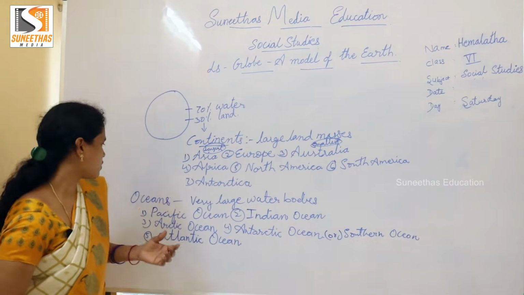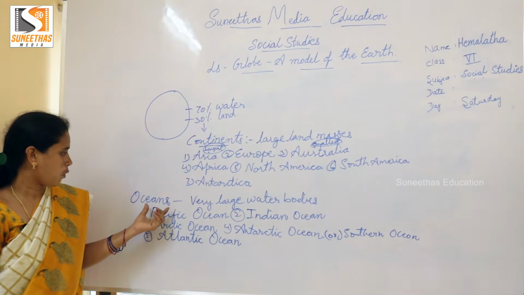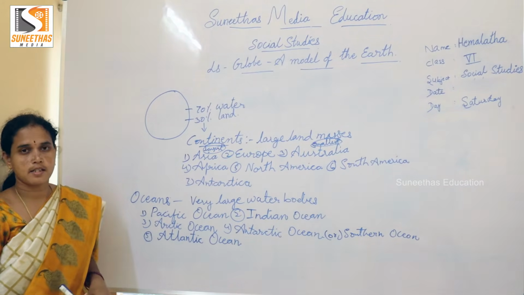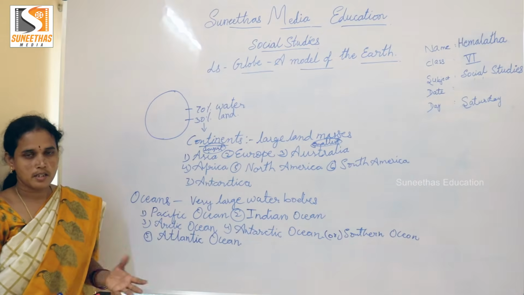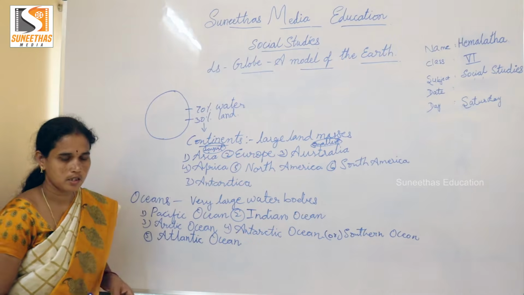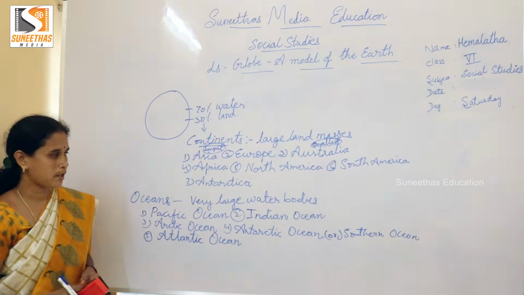And the 70% of water is in the form of oceans, and also lakes and other seas, ponds, and many more. But oceans are very large water bodies compared to others.